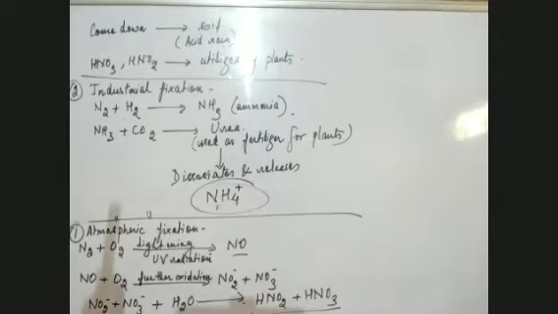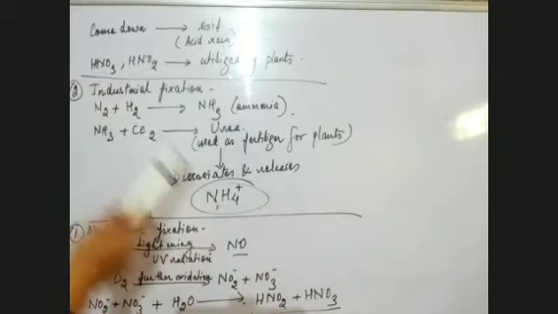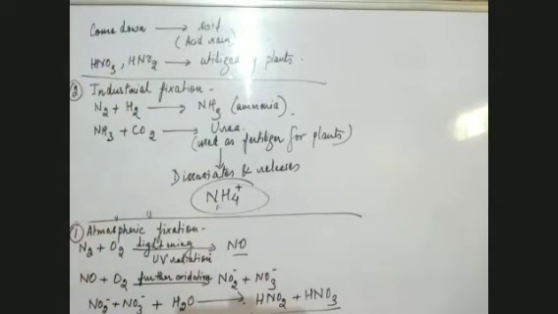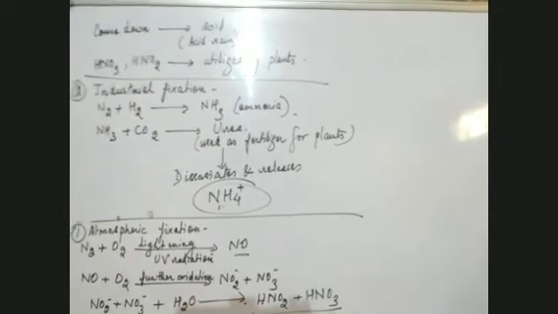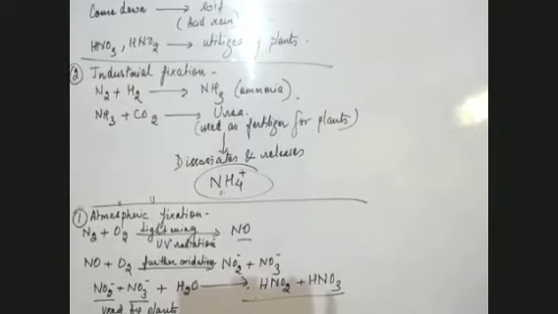So the first form, here, the nitrates and nitrites, can also be used by the plants. Okay, so nitrates and nitrites can also be used by the plants. And the usable form,